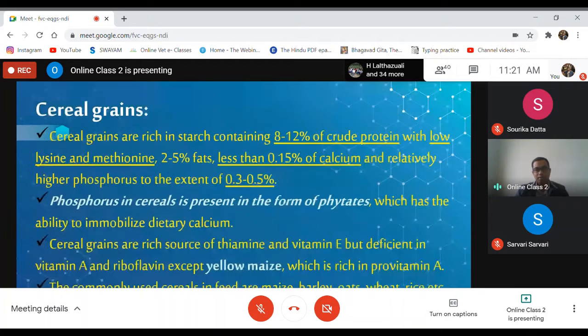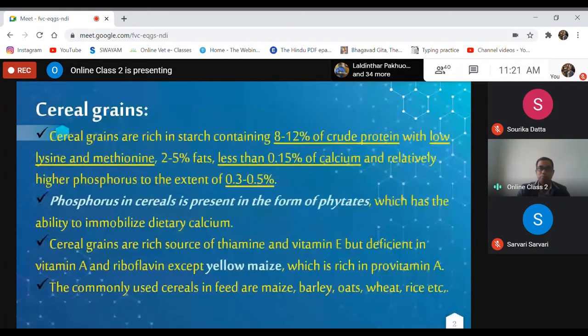Cereal grains like maize, barley, oat, wheat, rice, etc. can be used for ration formulation of livestock and poultry. They are rich in energy, and starch content is very high, and protein content varies from 8 to 12%.